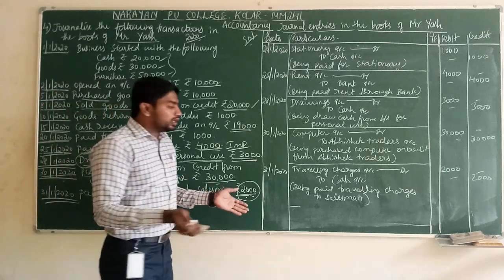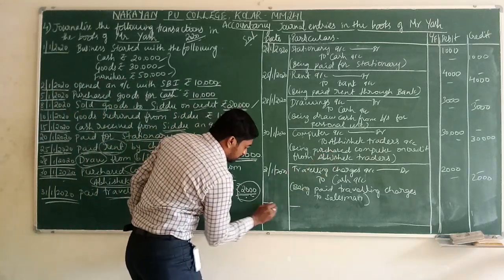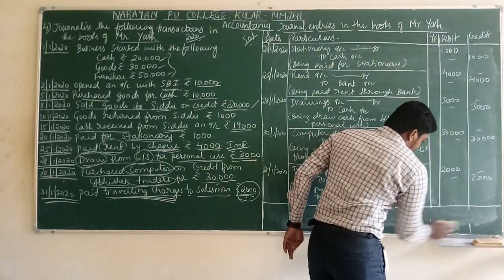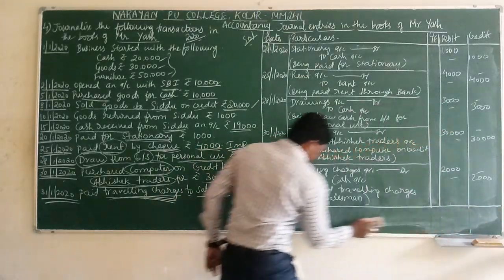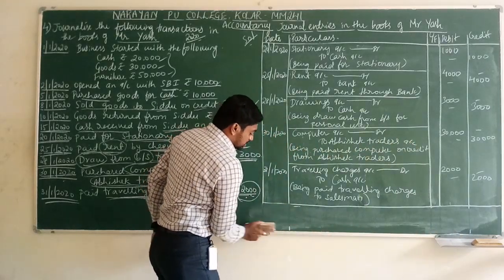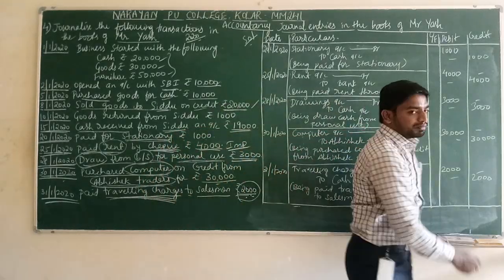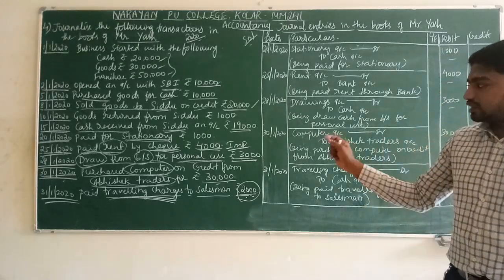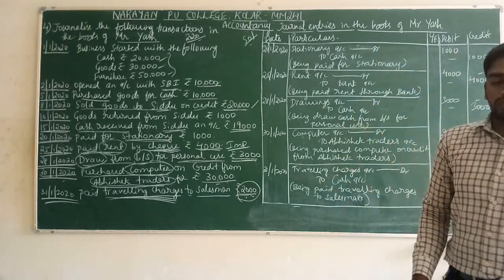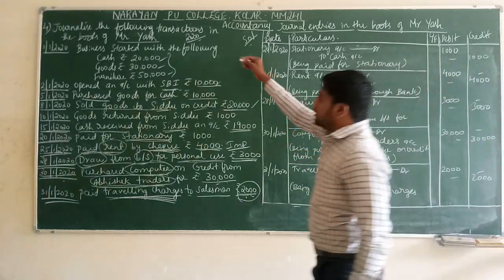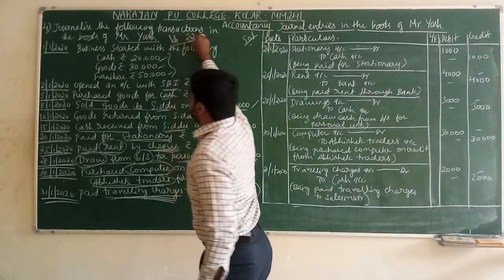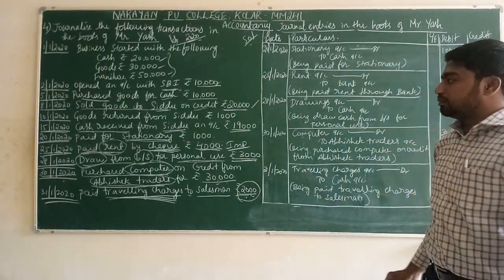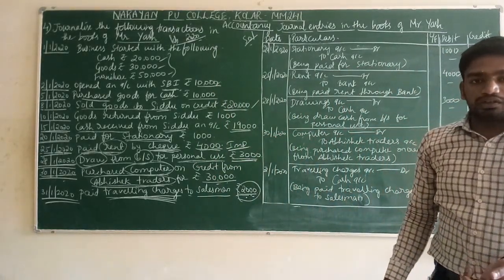Then what will we do? We will close the full books of accounts. This is how we have to pass the journal entries in the books of Mr. H. I hope everyone has understood this question. This question was asked for 12 marks in the February 2020 annual examination. Note it clean in your notes. Don't make any mistakes. The rest of the things I will continue in the next class.